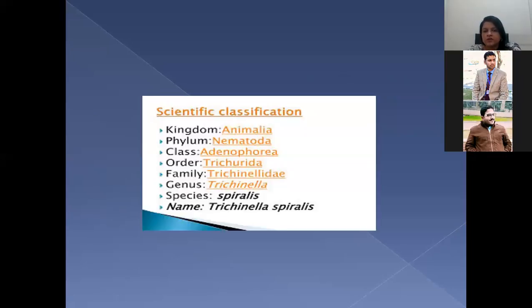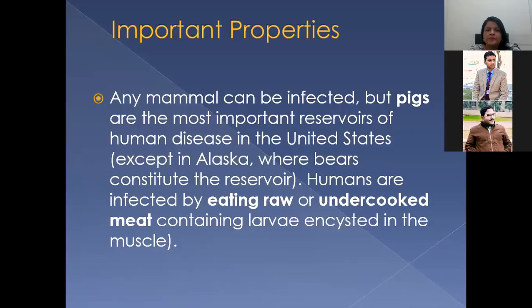I told you about the kingdom and phylum. Then important properties: the main reservoirs are the pigs in the United States, except Alaska, where the bears are the main reservoirs.